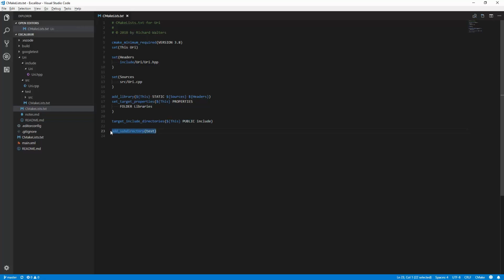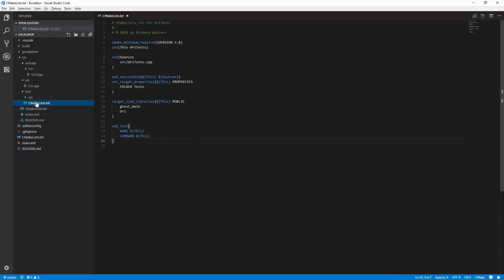And then add_subdirectory test is going to pull in our unit tests. Unit tests are adding an executable or a program. The program consists of our tests, and then we're going to link with both the thing we're testing and then with gtest_main, which is the Google Test wrapper that provides the main program. The way it works is Google Test has the main function, and through the linking process, it discovers all of the tests you have defined, and the main basically lets you run all the tests automatically or run just the tests that you want, depending on what you put on the command line.